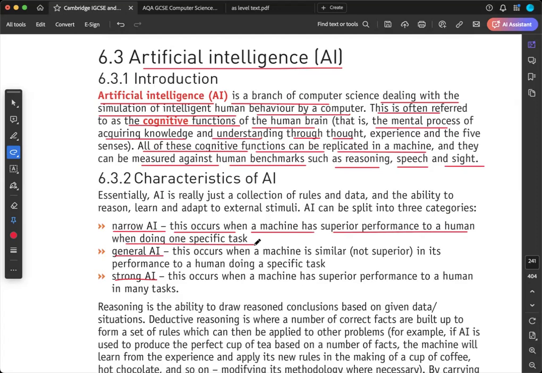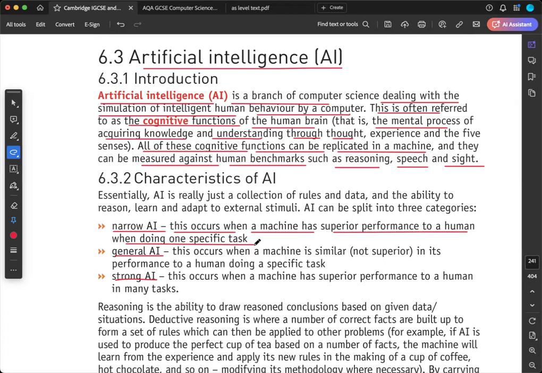Yes, in transport a bit. So no, not in transport. I'm not talking about transport. I'm talking about the robots used in car manufacturing. So they are going to fix the engines in the car, the doors in the car, the robotic arms are there. So they're superior there. So that is called narrow AI.